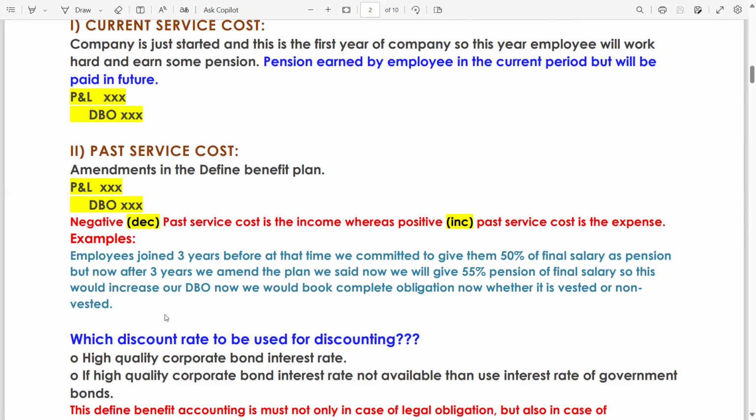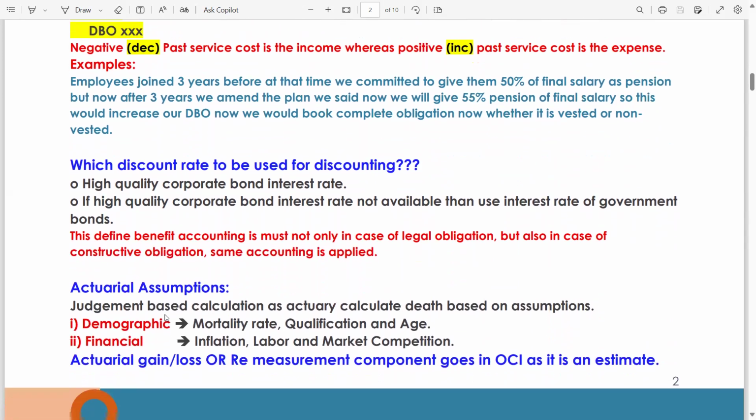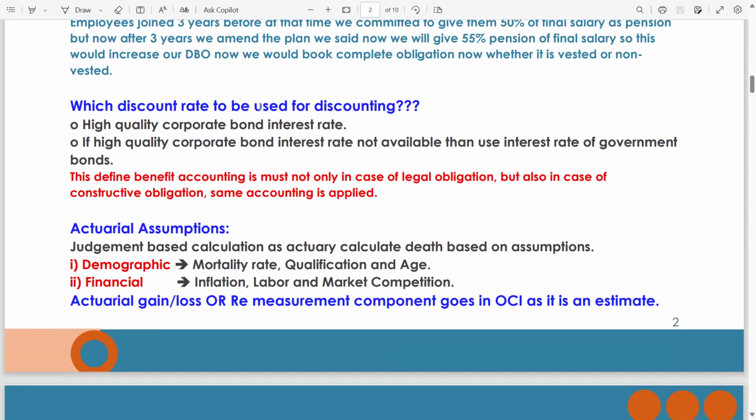Whether it is vested or non-vested, meaning whether there is any condition or no condition. Now, which discount rate is to be used for discounting? In your DBO calculation, you will get the figures, then you will have to discount them, meaning you will have to calculate the present value. So for that, of course, you will use an interest rate. Now the question is which discount rate to be used for discounting. High quality corporate bond interest rate. It will be given in the question, so use that interest rate.